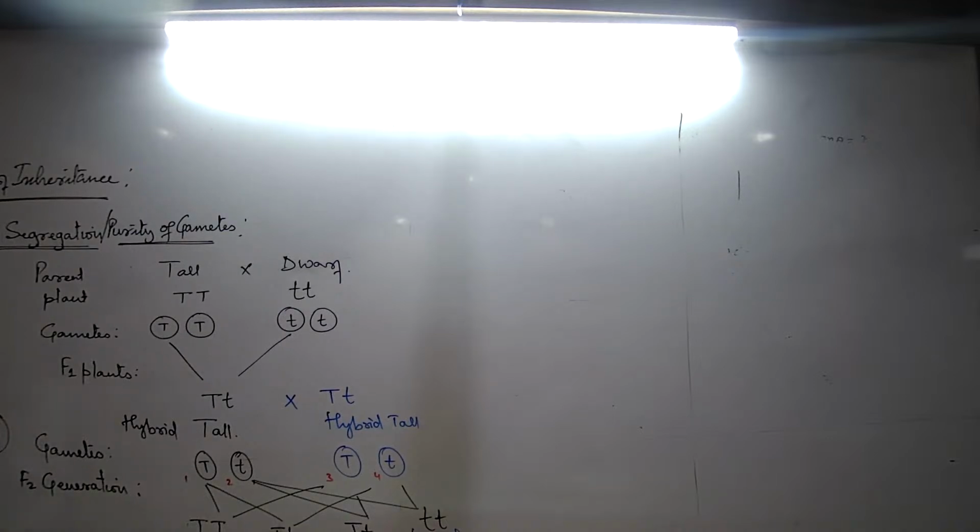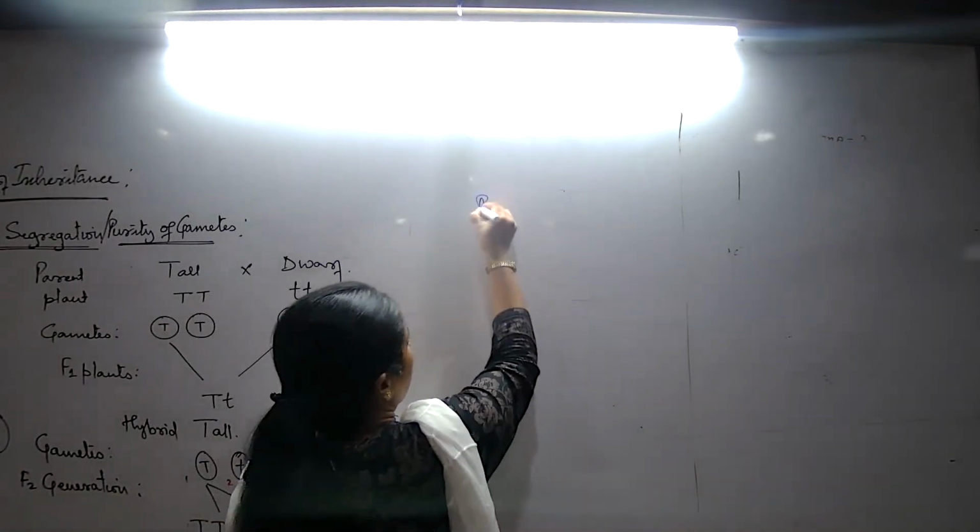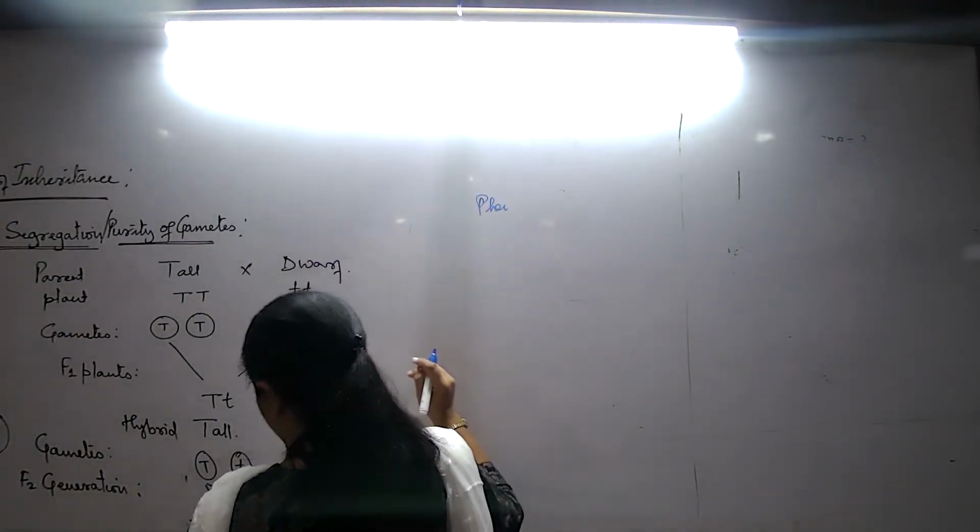Now, when we are talking about these different types, on a scale of these 4 plants, which we get to see here, now that we are tabulating only 4 plants, out of these 4 plants, we try to understand the ratio of the types of genotype and the types of phenotype. That is what we mention as the phenotypic and the genotypic ratio.